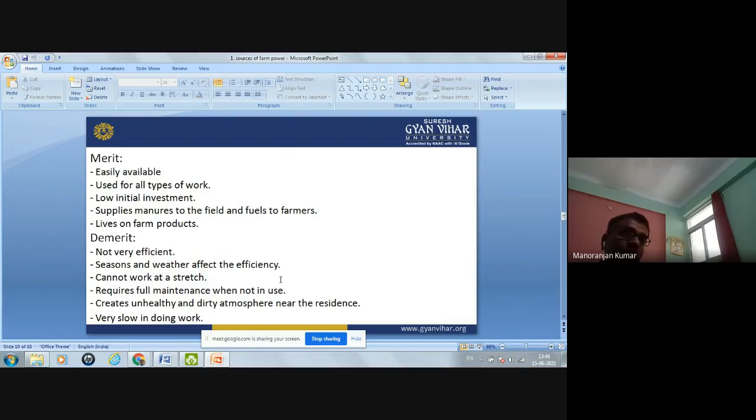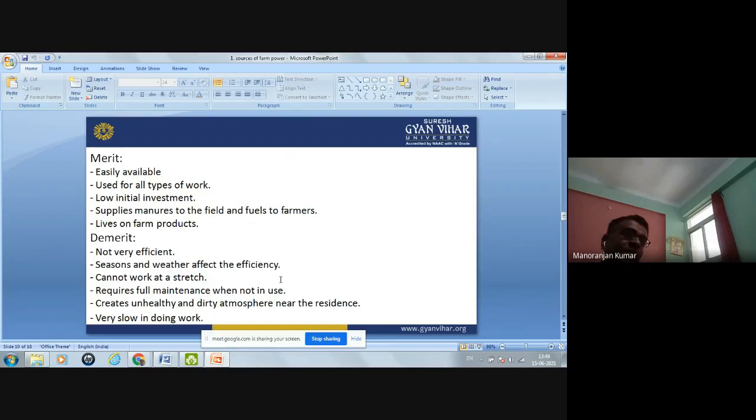Now, low initial investment. Initially, it requires very low investment. Also, it can supply manure to the field, and it can supply fuel to the farmer in the form of dung cake. And this type of power can live on farm products. Whatever produce you are getting from the farm, this power can live on those farm products.